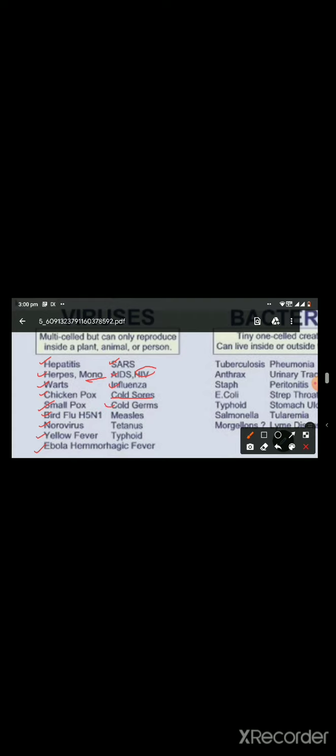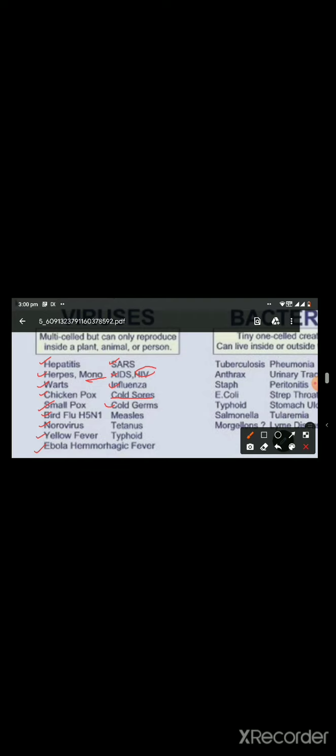It is different from cold sores. This cold germ is only another name for our common cold. Common cold is caused by rhinovirus. It affects the nose and throat and is a season associated disease. It is characterized by rhinitis, sneezing, and nasal congestion.